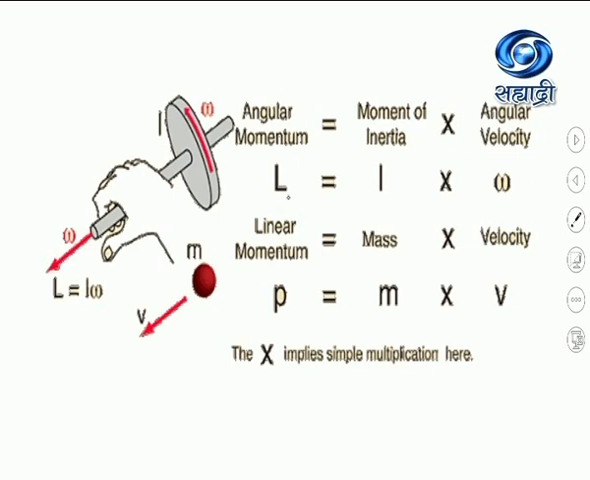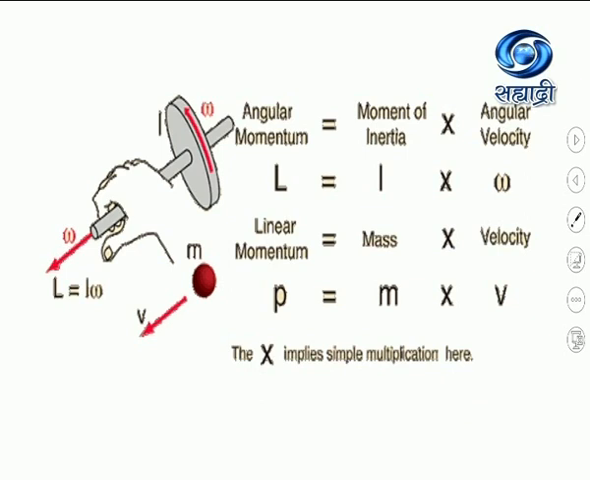See, angular momentum L is given by the equation I into omega, which is the product of moment of inertia and angular velocity. Similarly, linear momentum is given by the equation M into V, which is the product of mass and velocity. Here, this sign implies simple multiplication.